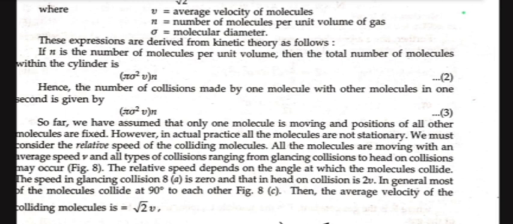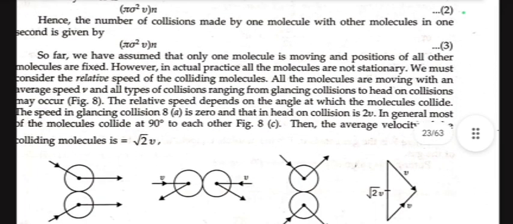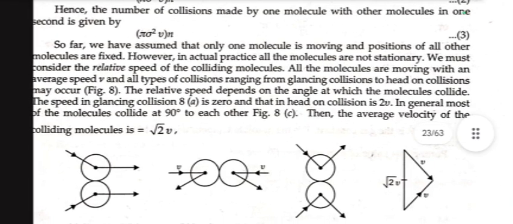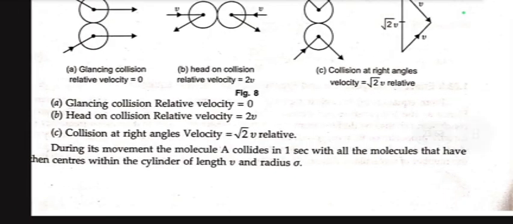All the molecules are moving with an average speed v, and all types of collisions ranging from glancing collisions to head-on collisions may occur. The relative speed depends on the angle at which the molecules collide. The relative speed in glancing collisions is 0, and that in head-on collision is 2v. In general, most of the molecules collide at 90 degrees to each other. Then the average velocity of the colliding molecule is root 2 v. So: glancing collision, relative velocity is 0; head-on collision, relative velocity is 2v; collision at right angle, relative velocity is root 2 v.